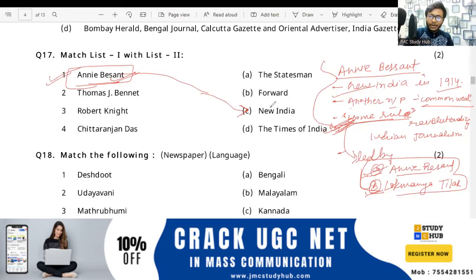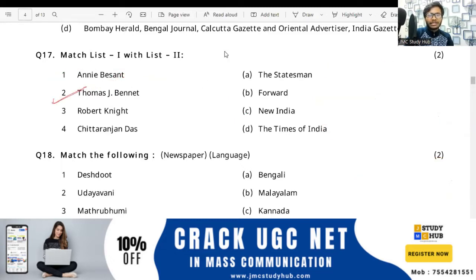Now, talking about Thomas J. Bennett, please note it down. So Thomas J. Bennett, he is saying. Can anybody say what it will be matched to? Yes, great Manju, very good. So Manju is saying that it is associated with Times of India.